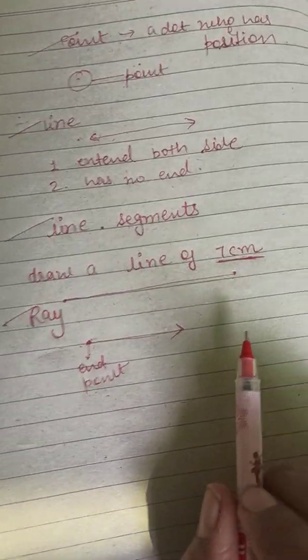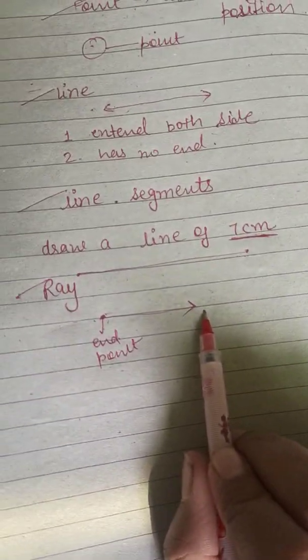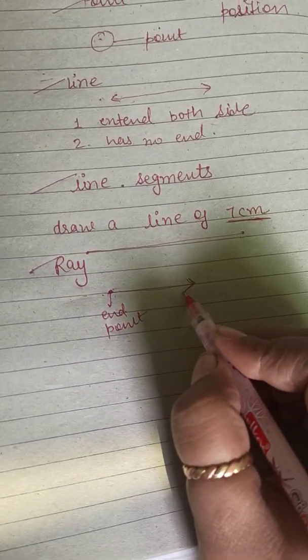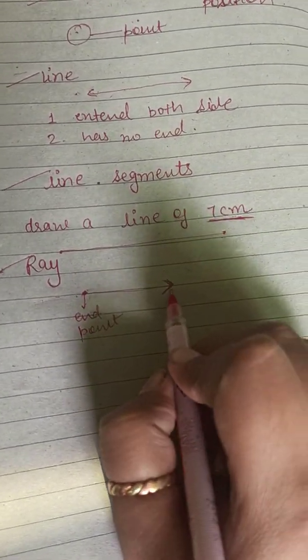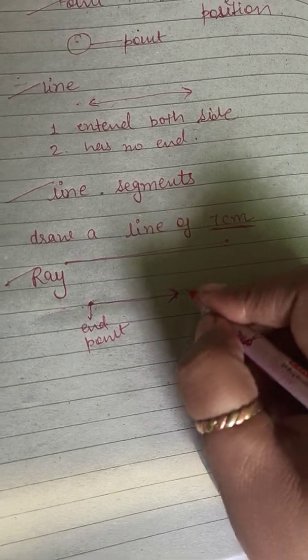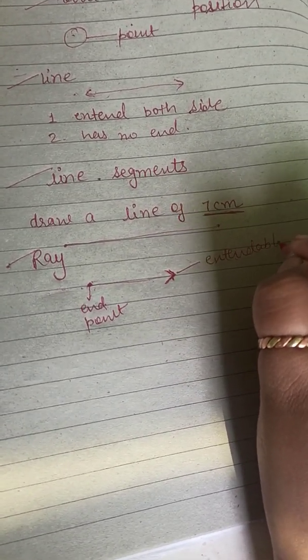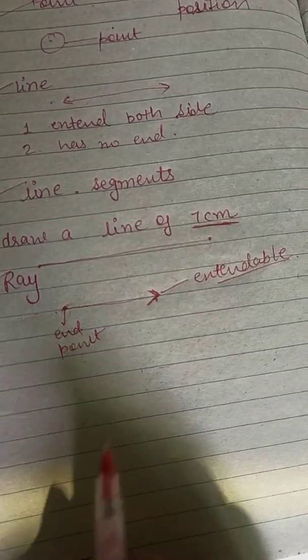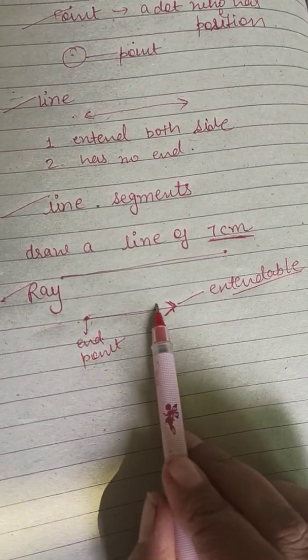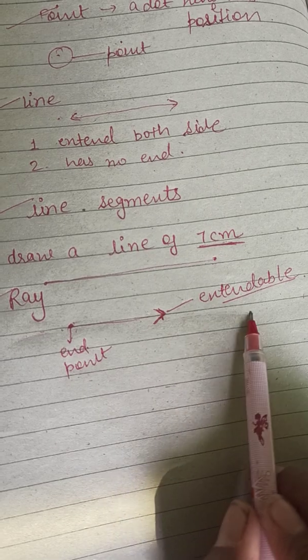Now, the other side has an arrow. And this arrow means it can be extendable. Right? From this side you can increase it, you can extend it.